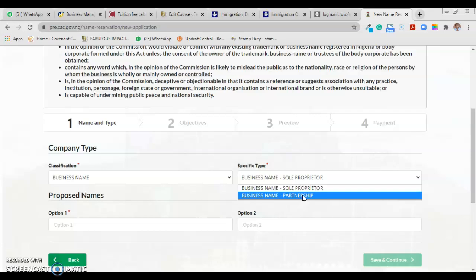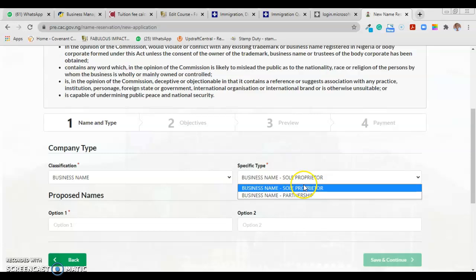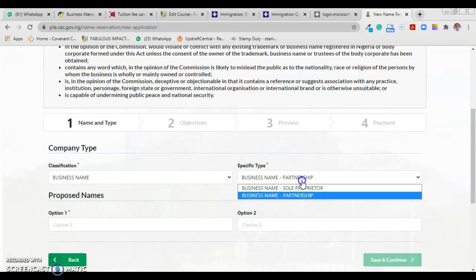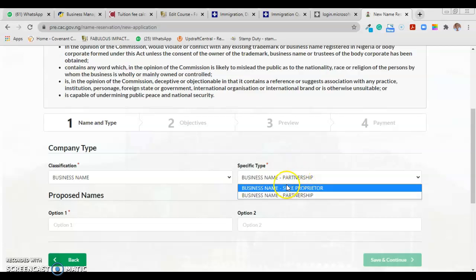Take note of that. If you're registering a partnership, make sure you click here, because if you choose sole proprietorship, you won't be able to add other partners. If you choose partnership, you'll be able to add one, two or more persons as proprietors. Let's take sole proprietorship for example.